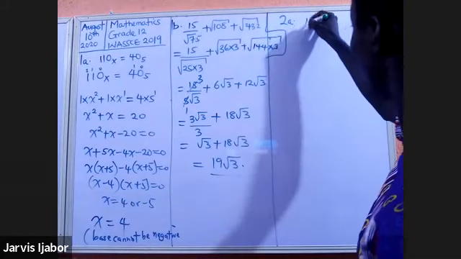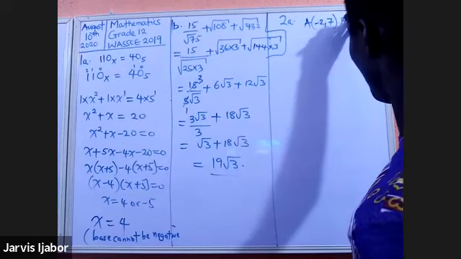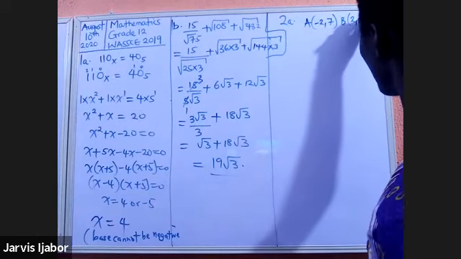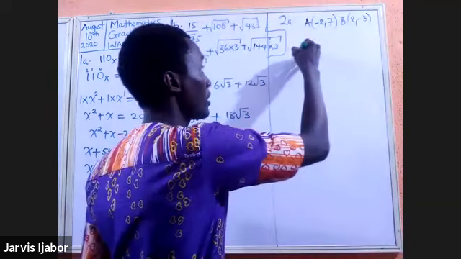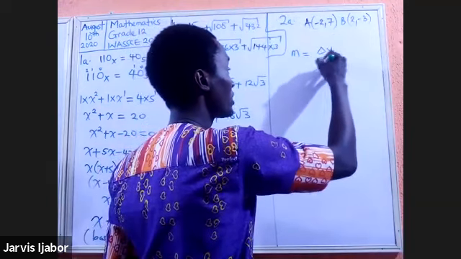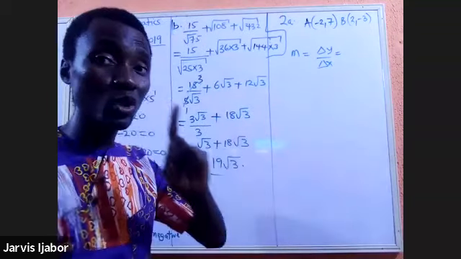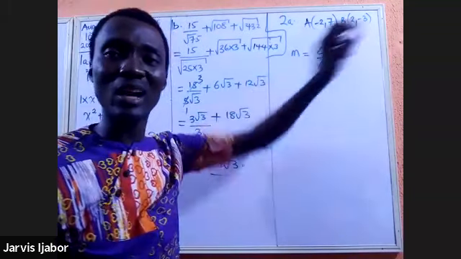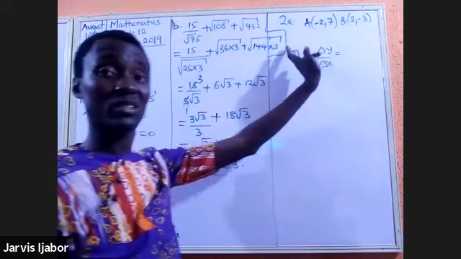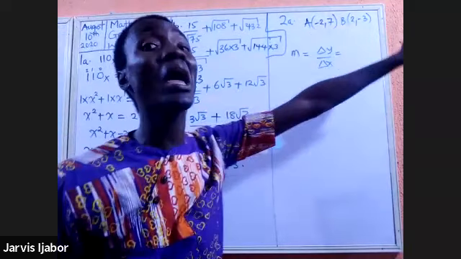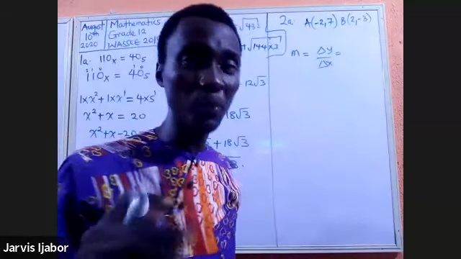We know that point A is minus 2 and 7. We know that point B is 2 and minus 3. So what is the gradient? The gradient, sometimes denoted as M, is equal to a change in Y over a change in X. So what is the change in Y? Now, take note of this. What is important in calculating gradient is consistency. If I take from this, I must say this minus this. If I take from this, I'll say this minus this. So whichever direction you go, the gradient will still be the same. What's important is that you maintain order.